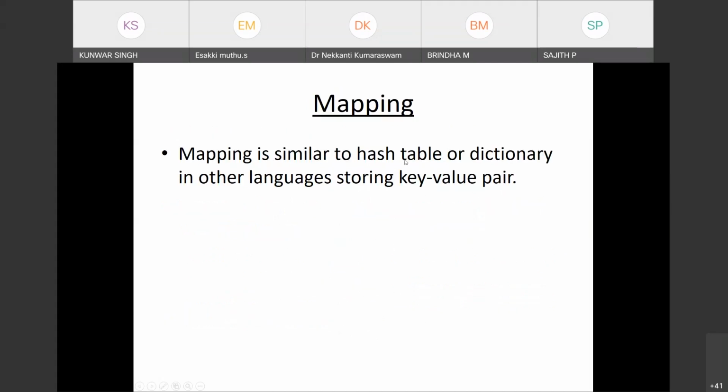Then there is again the mapping, some kind of hash table or dictionary storing key-value pairs. For example, if you see a voting system, the key is the candidate and the value is the number of votes he got. So that kind of thing is mapping.